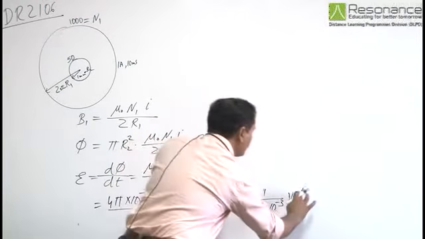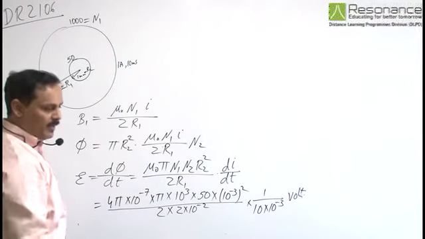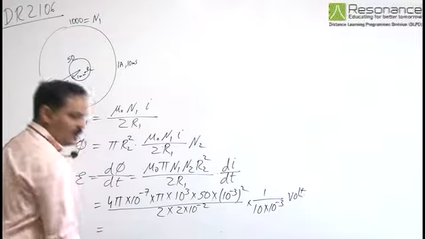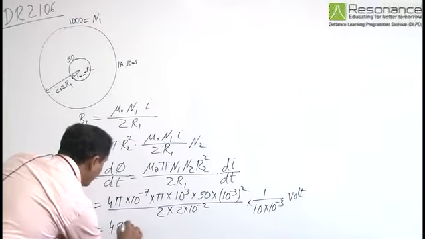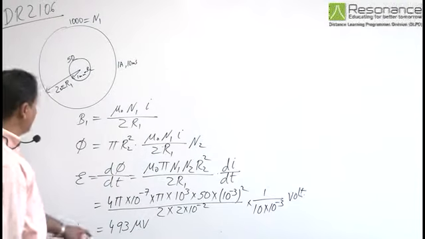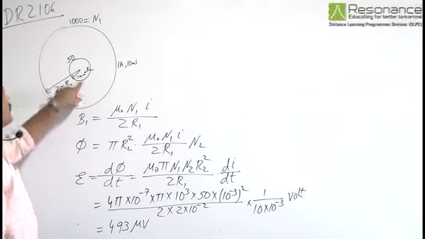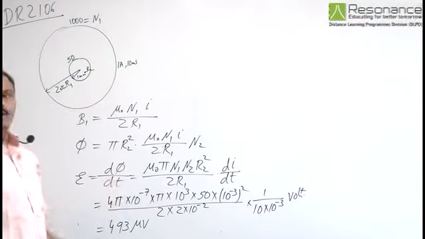This is the induced EMF, and its value comes out to be 493 microvolt. So this is the induced EMF in the inner coil due to the variation in current in the outer coil.